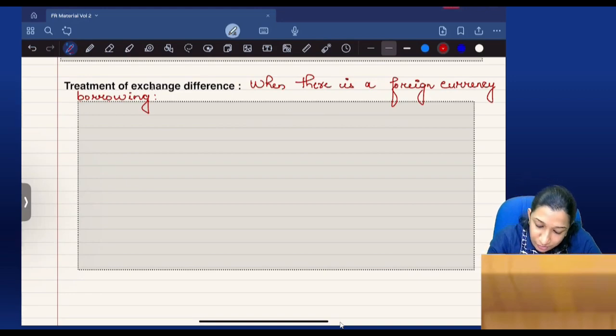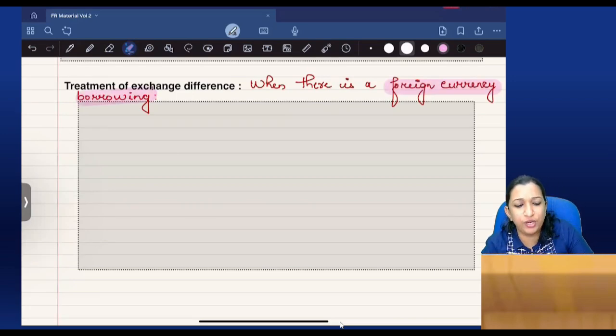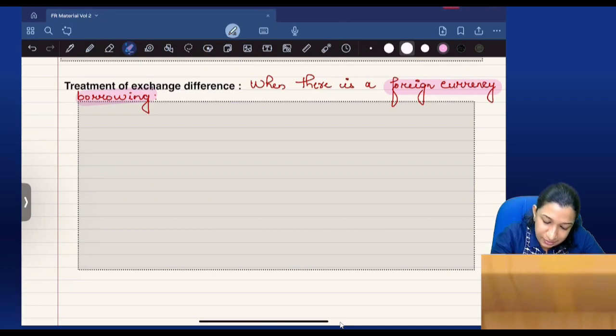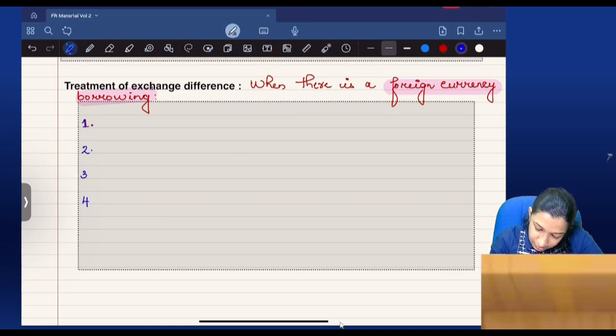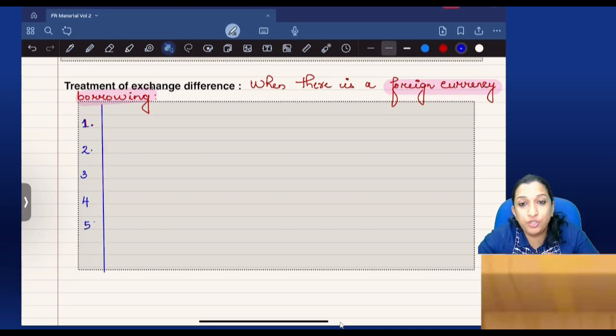When there is a foreign currency borrowing, how do you calculate the borrowing cost to be capitalized? So these are the steps to be done. Step number 1. You should follow these 5 steps to find out the borrowing cost to be capitalized. We should study this as 5 steps.